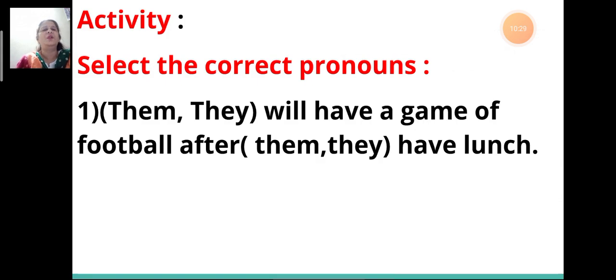Now let's solve one activity. What you have to do here is select the correct pronouns. The first sentence: dash will have a game of football after dash have lunch. So what do you think will come here? They will have a game of football after they have lunch.